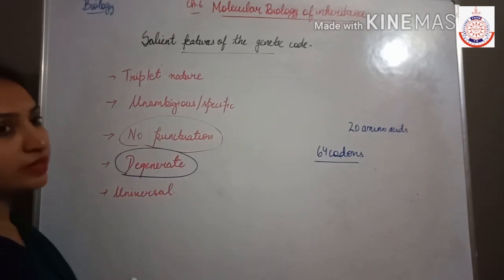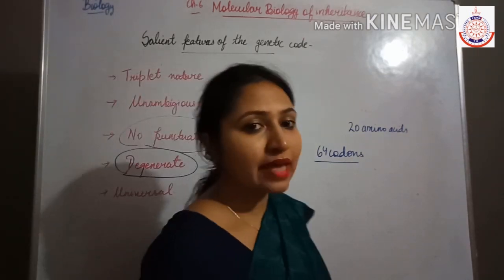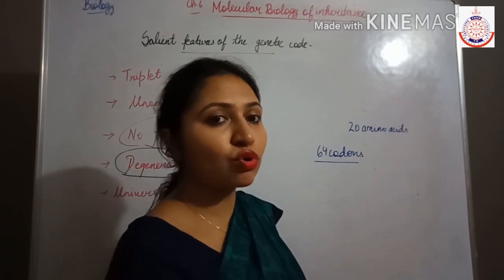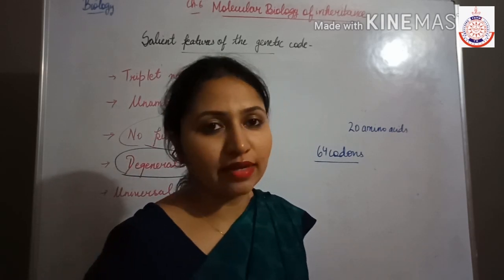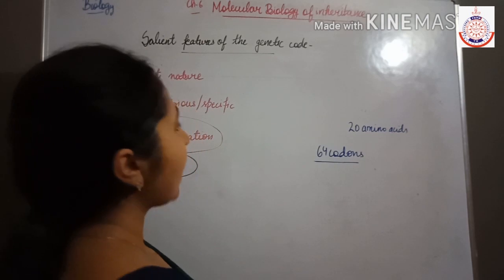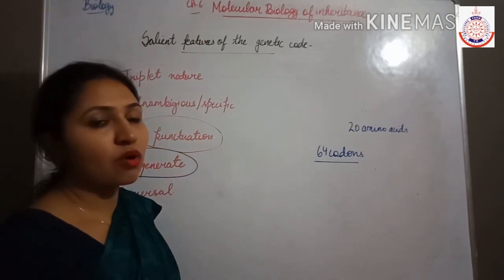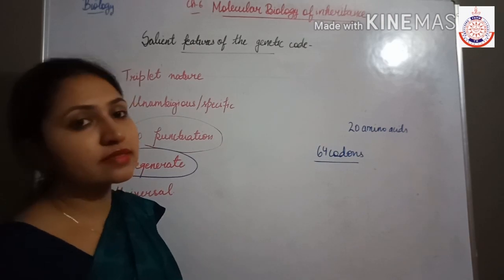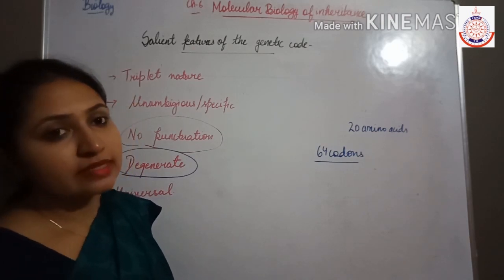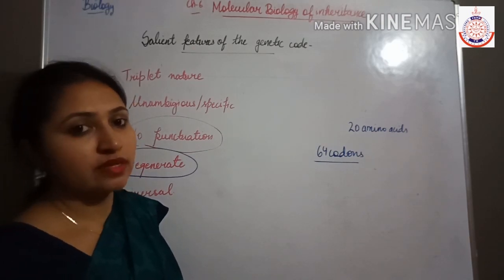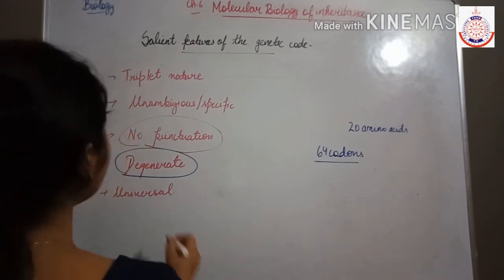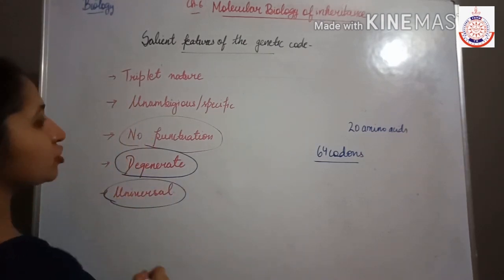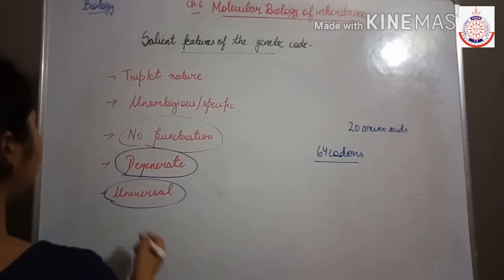Next is universal. Universal means that if the same codon is present in any organism, whether bacteria or a higher organism, then that particular codon is responsible for synthesizing the same amino acid. So it is showing the universal property here.